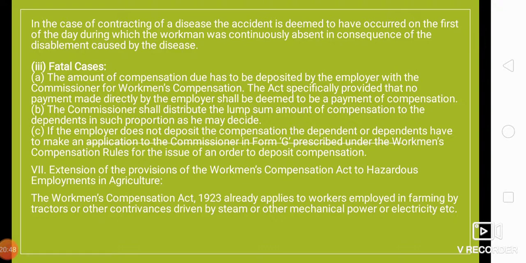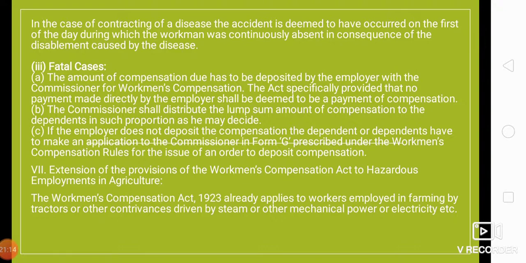In fatal cases, the amount of compensation due has to be deposited by the employer with the commissioner for workman's compensation. The Act specifically provides that no compensation paid directly by the employer shall be deemed to be a payment of compensation, right? The commissioner shall distribute the lump sum amount of compensation to the dependents in such proportion as he may decide.